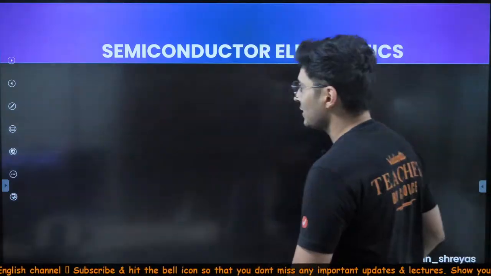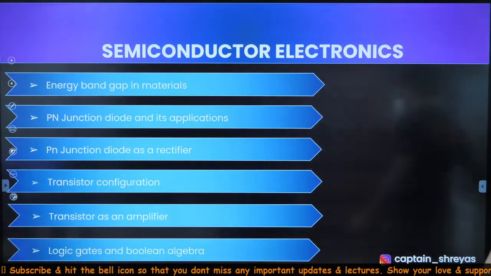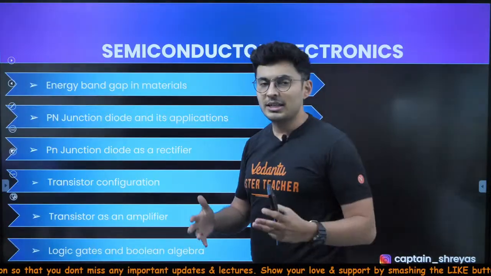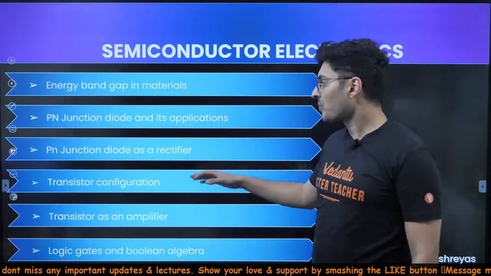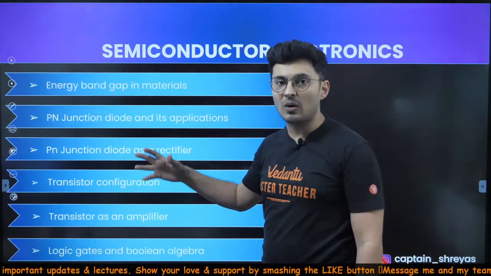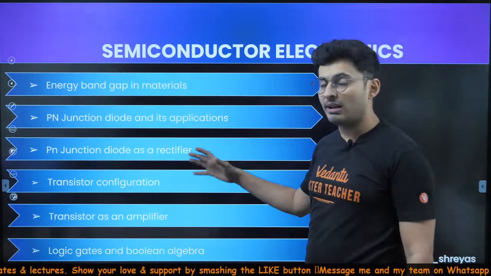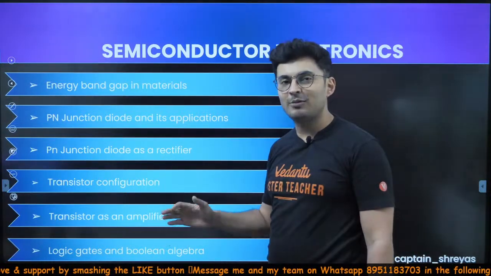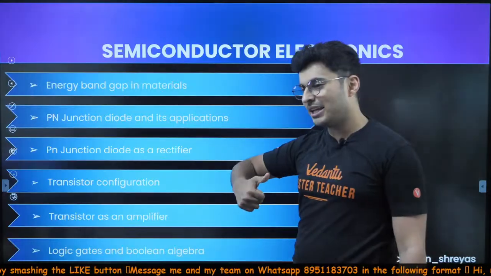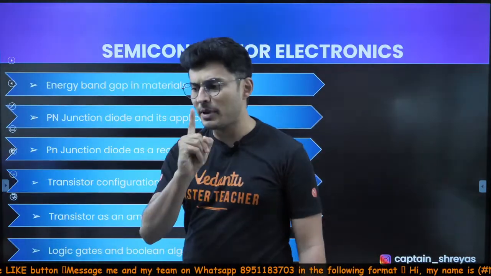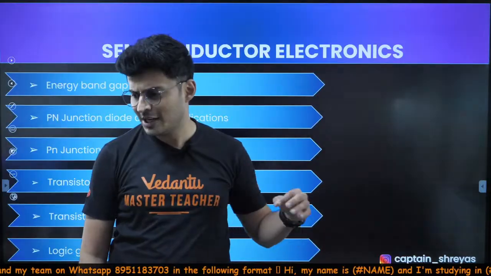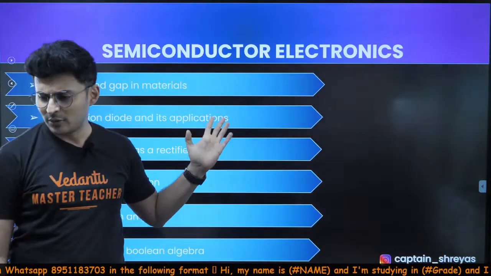And in today's class, we are going to start with energy bands, then the doping part, the PN junction, both the intrinsic and extrinsic semiconductors. Also, we are going to see the applications of a diode. Then we'll go to transistors. Then we'll also go to the application of transistor, and then finally end the class with logic gates. This is going to be a slightly bigger class, approximately more than 1.5 hours. I'm expecting around 1.5 to 2 hours.